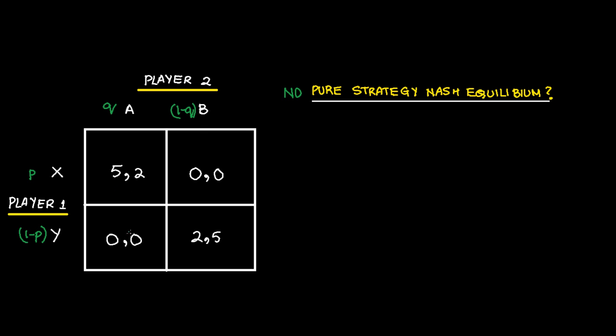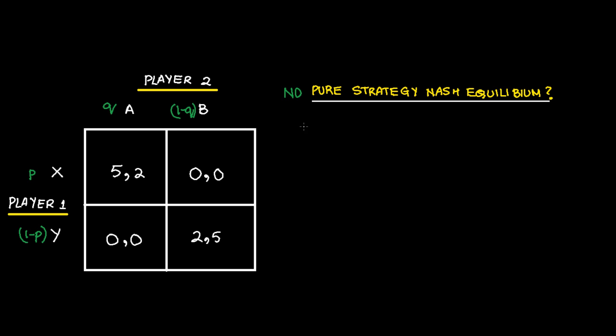Similarly, when player 1 plays Y, whether his payoff is going to be either 0 or 2 is dependent upon whether player 2 is playing A or B. Similarly, if player 2 plays A, whether his payoff is going to be 2 or 0 is dependent upon player 1 playing X or Y.